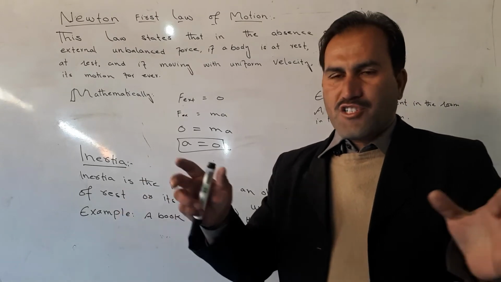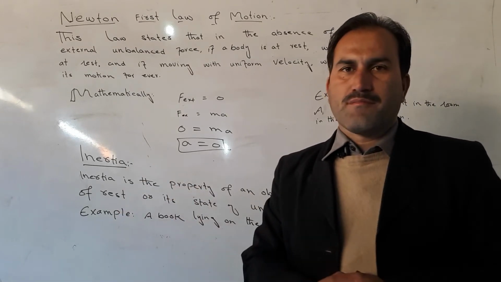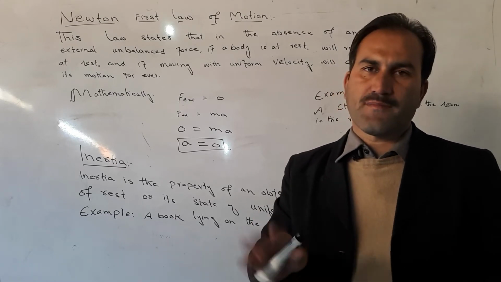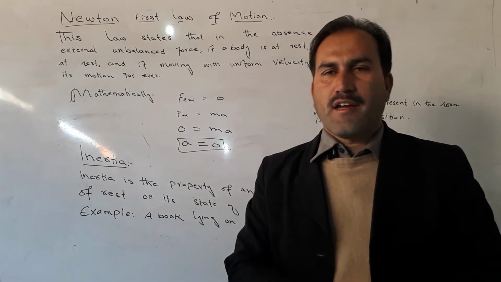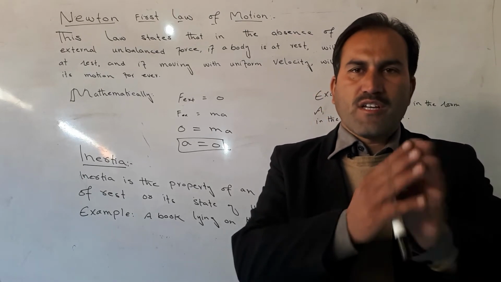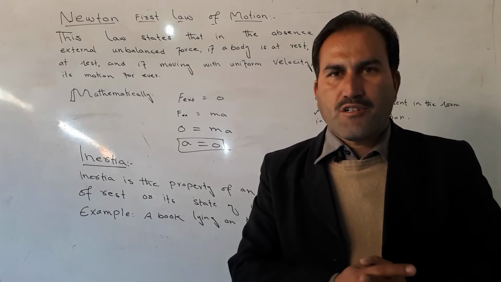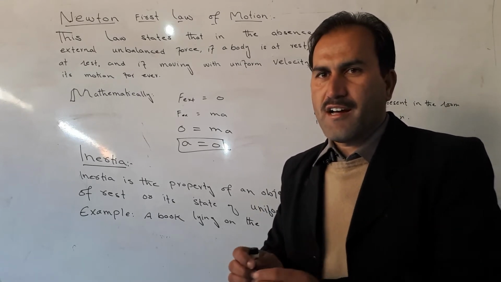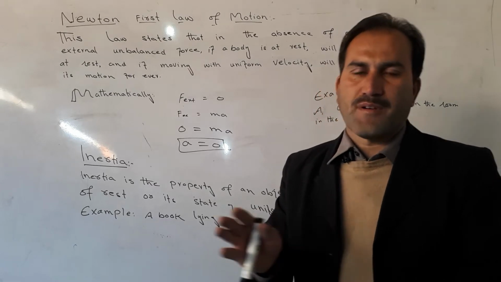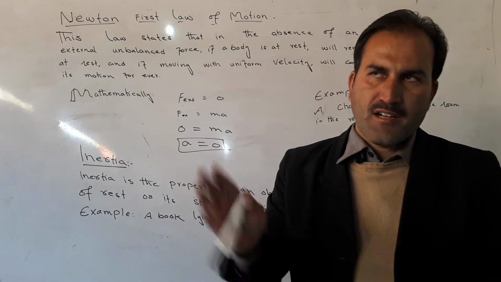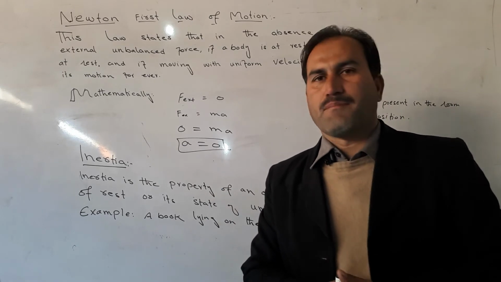If a chair is present in the room, then without an external force, the chair will be in the rest position forever. And if a ball is moving with uniform velocity, then without an external force, it will move forever. Such a law is called Newton's first law of motion.